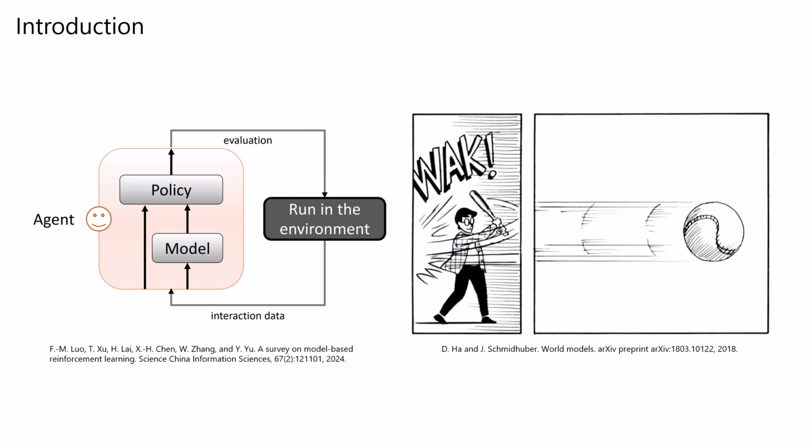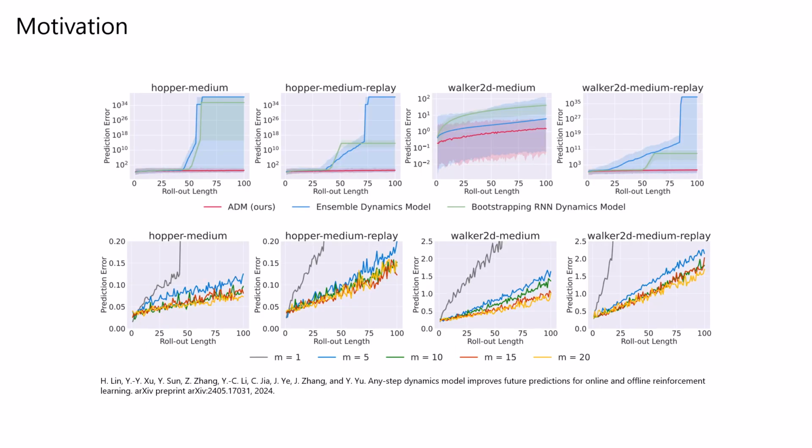In model-based RL, the most important concept is the dynamics model, also called the world model due to the famous paper World Models. As shown in the figure on the right, as an analogy to human intelligence, we expect the world model can imagine what will happen after the boy hits the baseball, with which we can optimize our policy based on the imaginations.